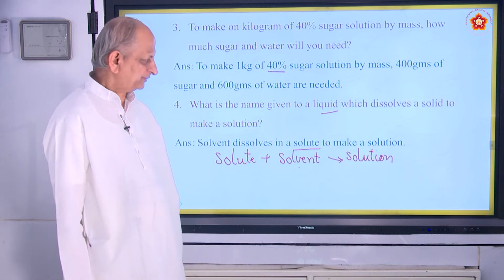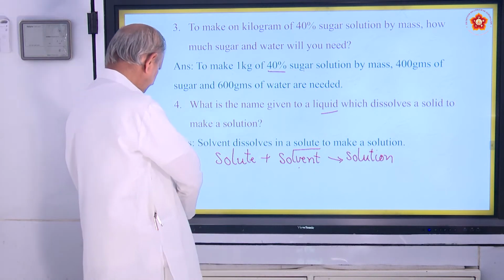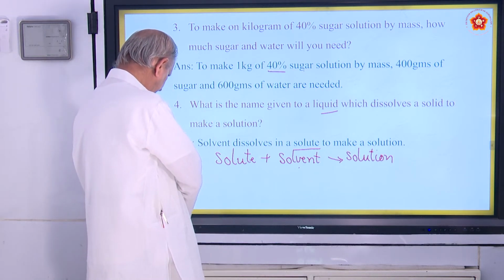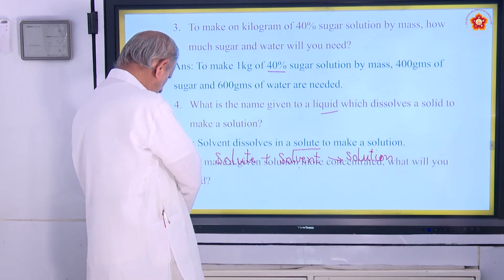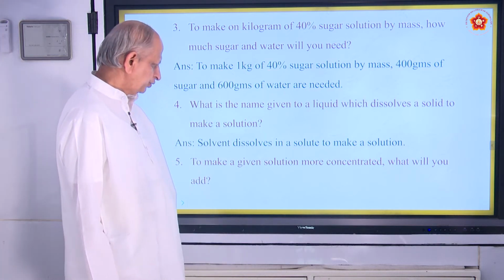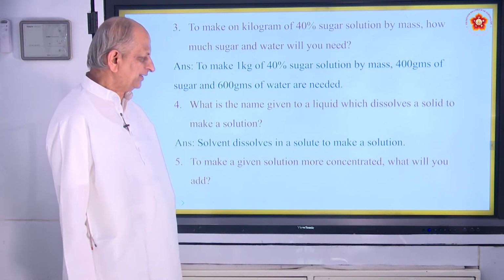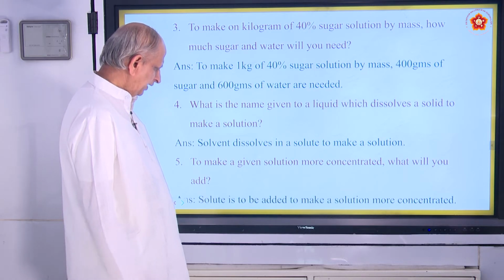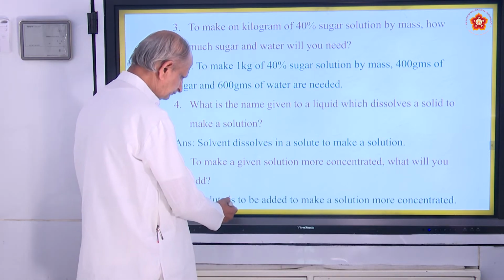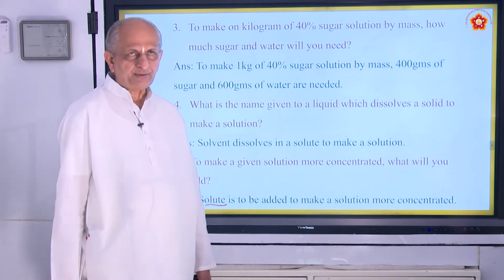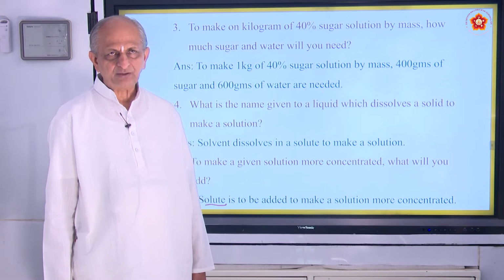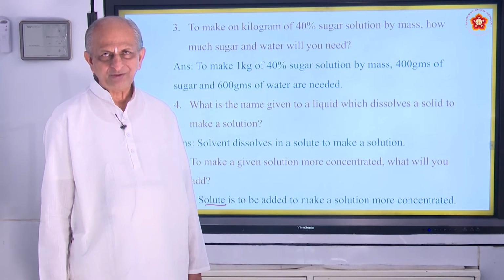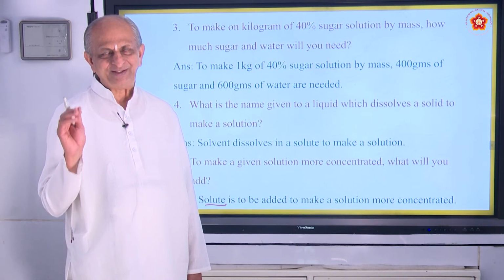So it all depends. One more homework question is: to make a given solution more concentrated, what will you add? We have to add solute. Suppose you add 1 spoon of sugar to a juice, it has some percentage of concentration.